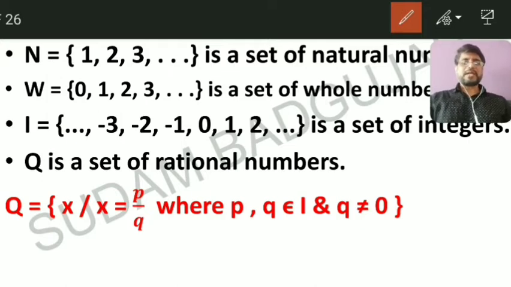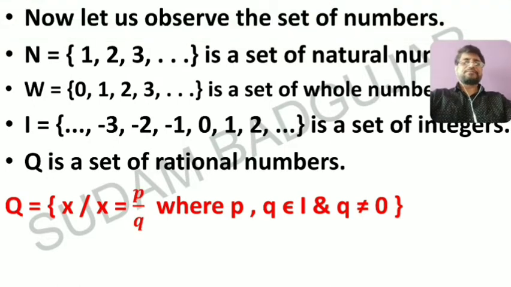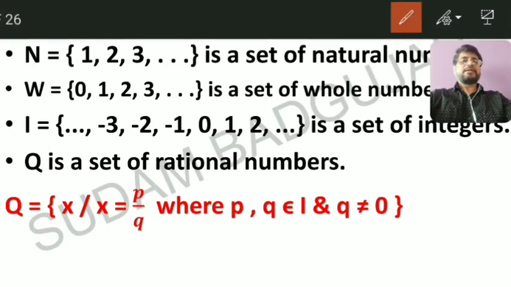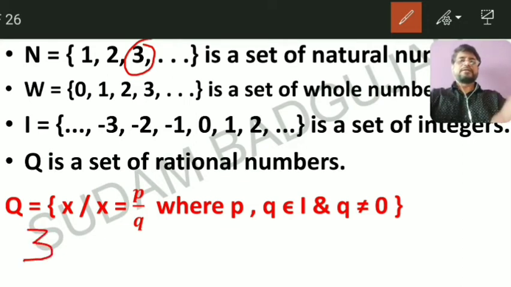Is a natural number a rational number? Suppose I take 3. 3 is a natural number, am I right? This 3 is a rational number. What is the structure of a rational number?